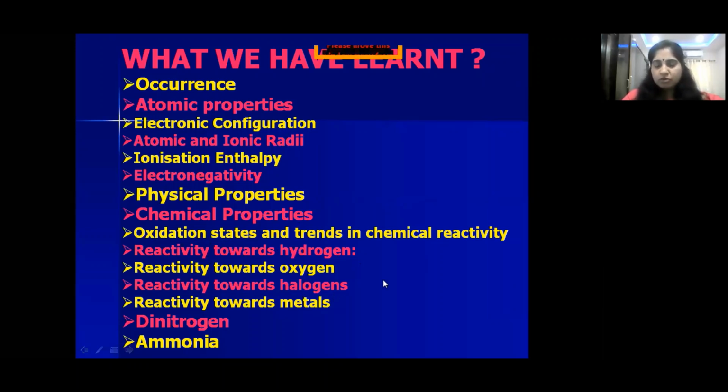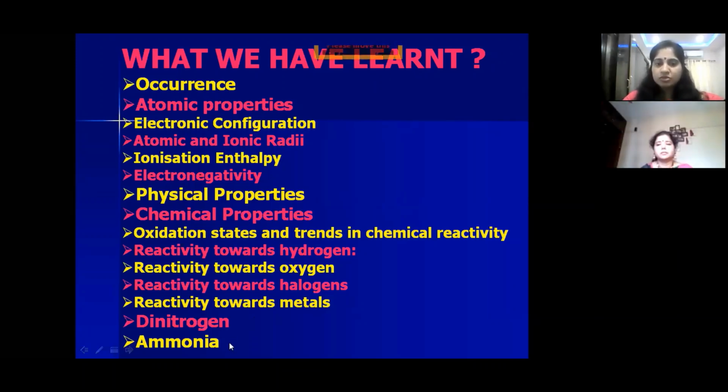Reactivity towards halogens, they form two types of halides, EX3 and EX5. Reactivity towards metals, they form binary compounds, in which -3 is the oxidation state. Dinitrogen preparation we have seen, children, and ammonia preparation and properties. Next, their uses also we have seen. In that, the Haber process is very important.